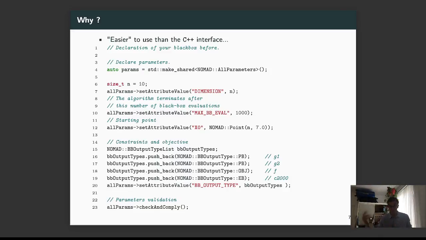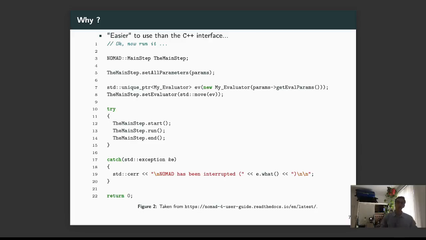If it doesn't work, you have to recompile them. Okay, now you want to run your program, so you create an insert of the main step, you give it a parameter, you put your black box into a unique pointer, and you have to run it in a try-catch block. If it doesn't work, well, you have to reconsider it, and otherwise you will maybe after that manage to get your solution. So it's a bit complicated, and I don't mention the fact that you need to compile this code to the C++ library Nomad, which can be a bit difficult.